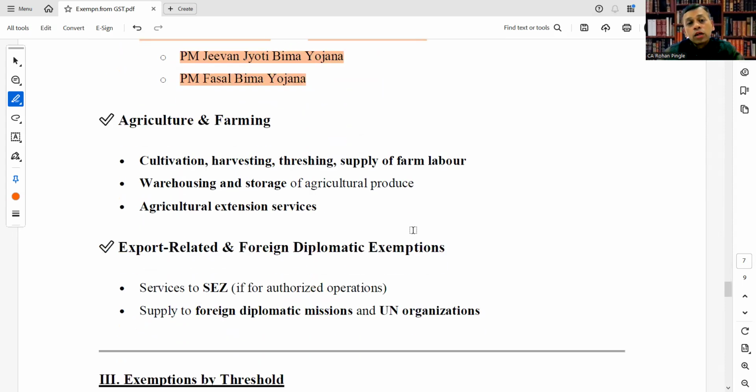Agriculture and farm: cultivation, harvesting, threshing, and supply of farm labor are also exempt and covered under agriculture. Supply of farm labor means if any person supplies farm labor, that service would be covered under this and will be exempt. Warehousing and storage of agricultural produce is also exempt, and so are agricultural extension services.